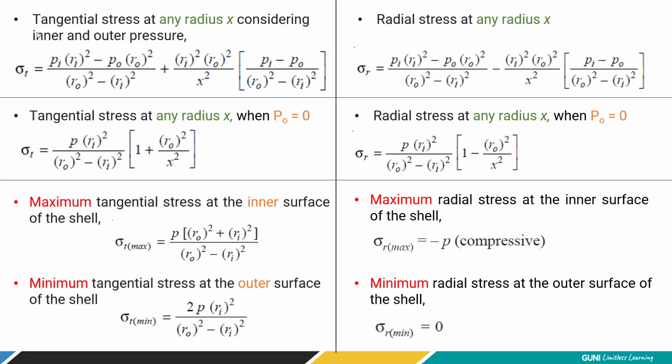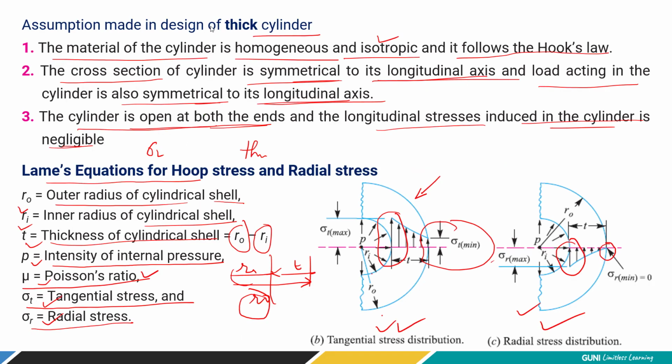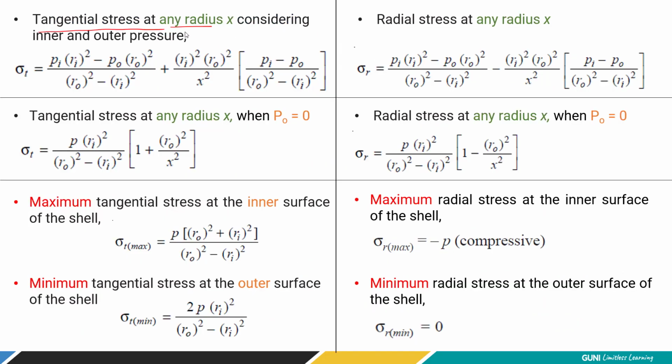Now, tangential stress at any radius. What does it mean? If you look at this figure, if you want to find out tangential stress at these locations, so from center, this is x distance. Okay, so considering the outer pressure and the inner pressure, this is the general equation of tangential stress, right? So it is pi po ri square.